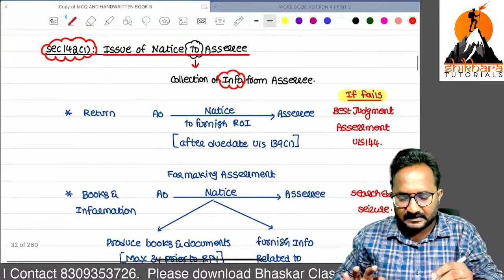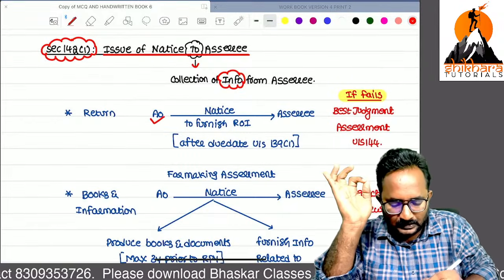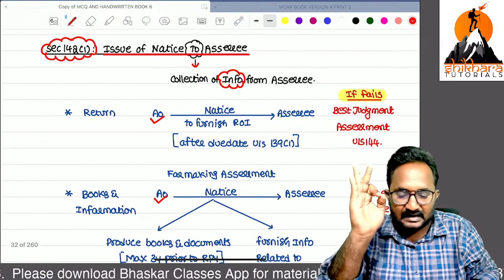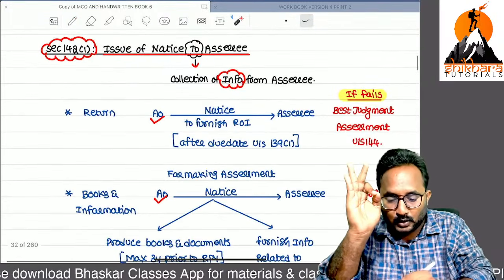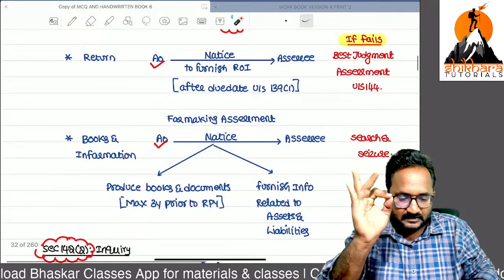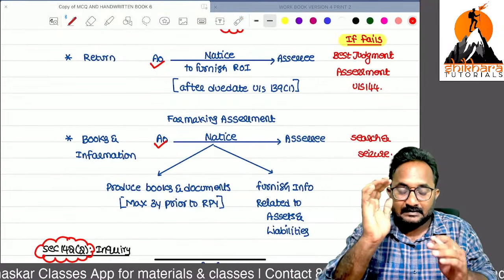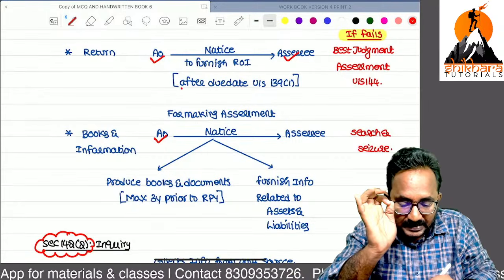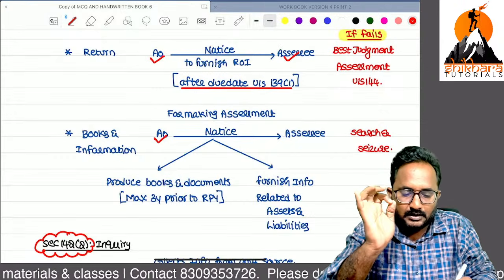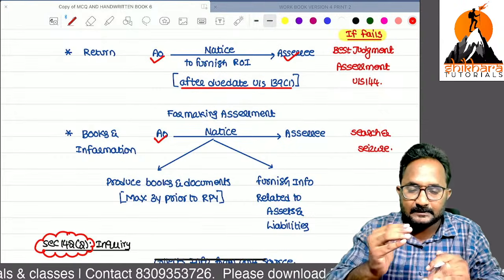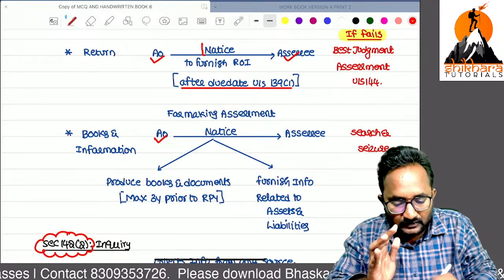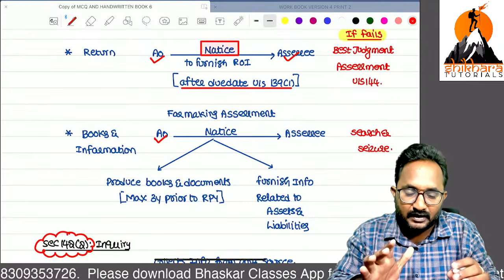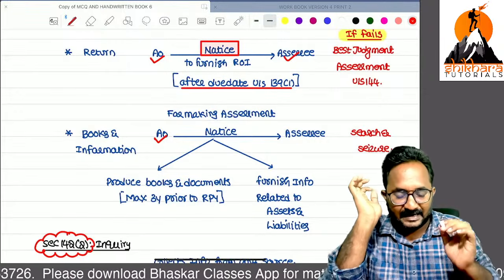For what purposes can the assessing officer issue the notice? Yes, I will tell you. For two purposes only, the AO can send the notice under section 142(1) to the SSC. First, the SSC has not at all filed the return of income after the expiry of the due date. Within the due date, I don't want to disturb the SSC. After the expiry of the due date, I will send the notice to the SSC: you have not at all furnished your return of income, please furnish the return of income. So that is one notice. Second type.